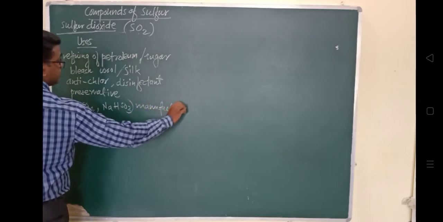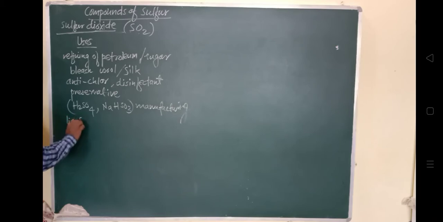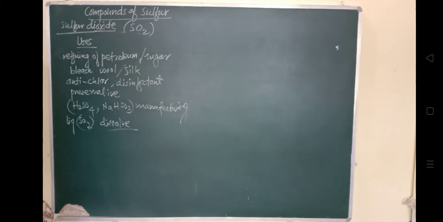Then liquid sulfur dioxide is used as a solvent to dissolve a number of organic and inorganic chemicals. Solvent को dissolve करने के लिए भी liquid sulfur dioxide is used. So these are a few of the uses of sulfur dioxide.